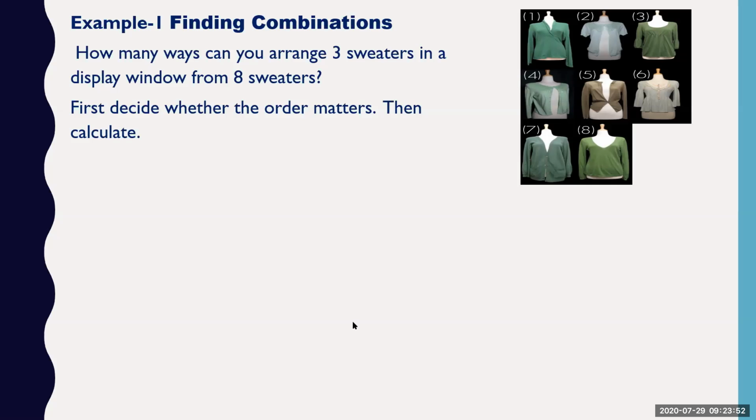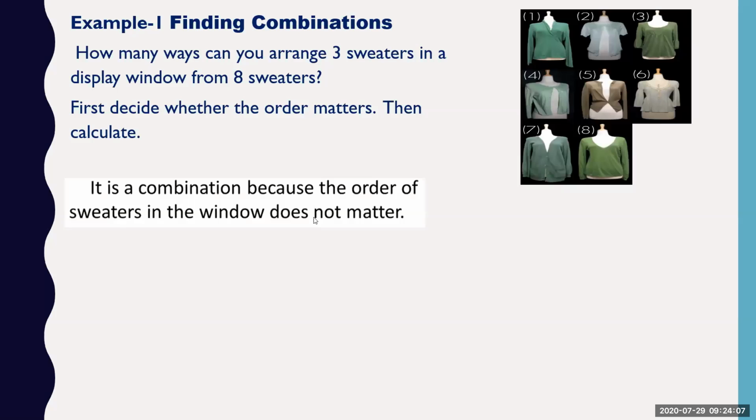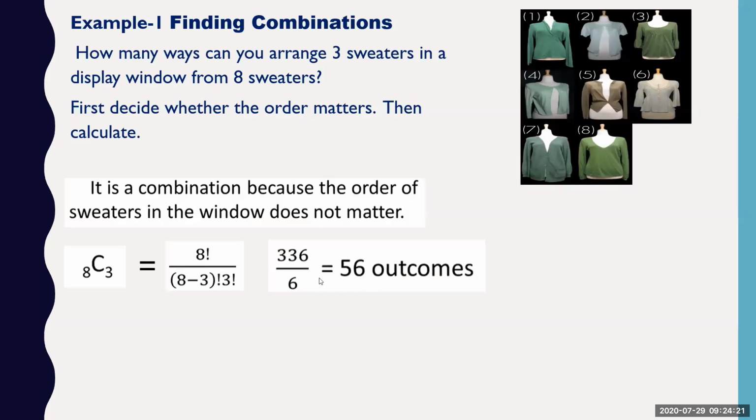If you are very particular about the color of the sweater, especially for the girls, maybe it matters, but generally it doesn't matter. Sorry to say that, but order does not matter here. So it's a combination problem because the order of the sweaters in the window does not matter. So exactly this is 8C3, which can be written as 8 factorial by (8 minus 3) factorial by 3 factorial. So we will get a total of 56 outcomes.